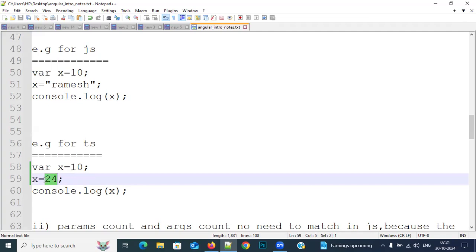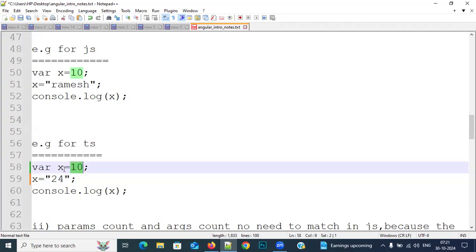Now I am keeping this 24 in double quotations. Respond everybody. What is the output I will get? 10, 24 or error? Error. Why? Because here the first value is a number, so automatically it will assign the data type as number only. Thereafter, X will always accept only numbers.